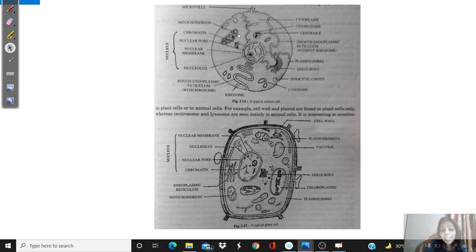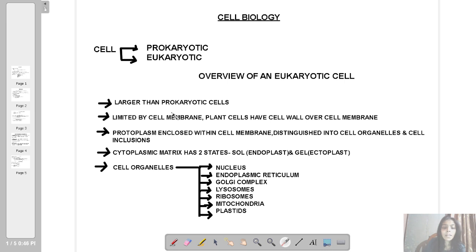So that is why ectoplast is firmer than endoplast. Now, within this cytoplasmic matrix, what do we find? Let us go back to that slide. The cytoplasmic matrix has two states, as I told you, sol and gel. In this cytoplasmic matrix, two types of substances are found: living and non-living. The living substances are called, as I have written over here, cell organelles.